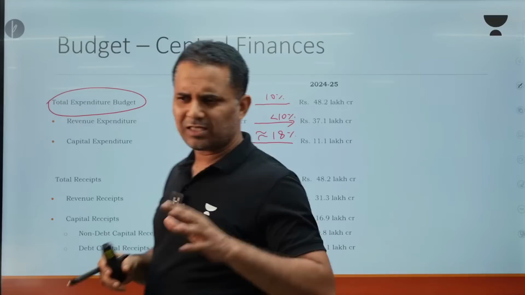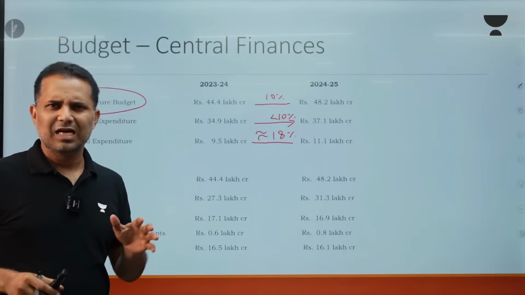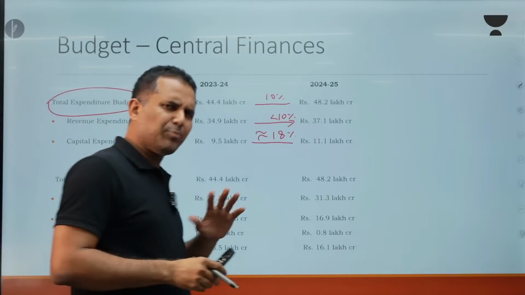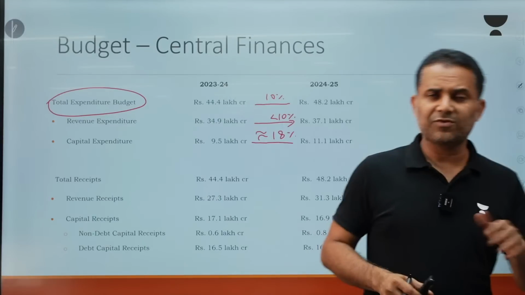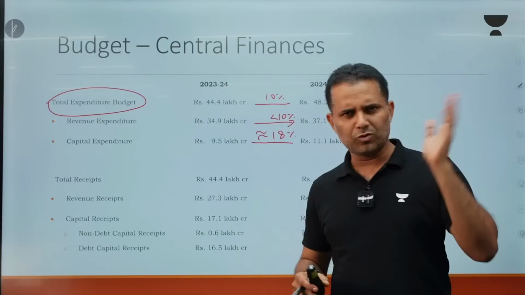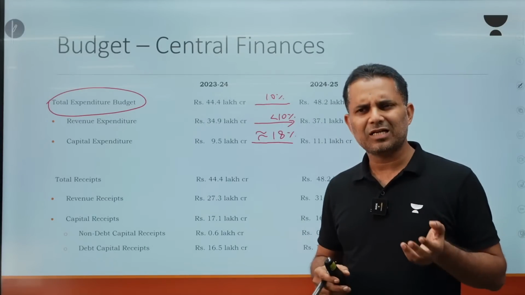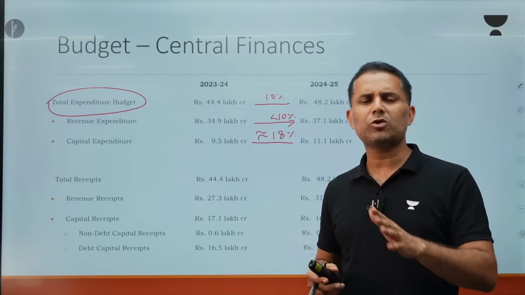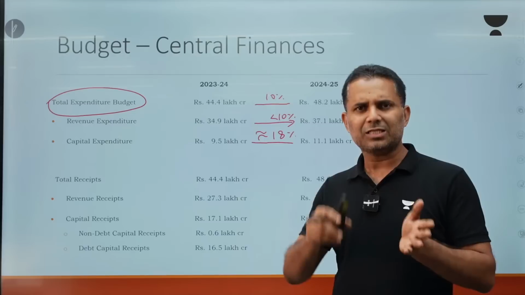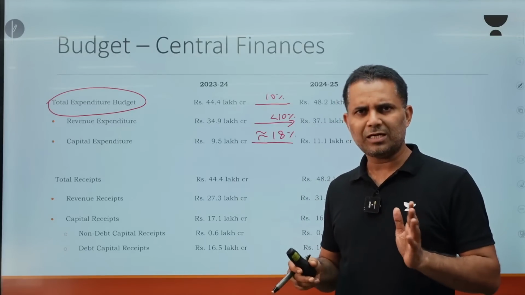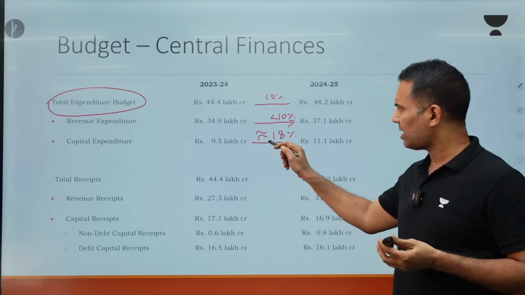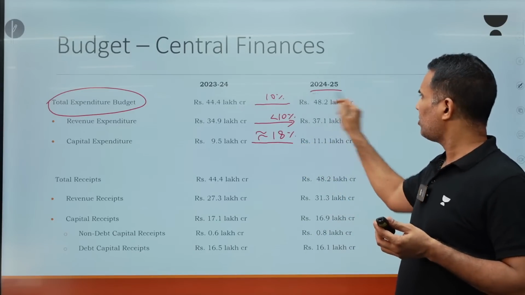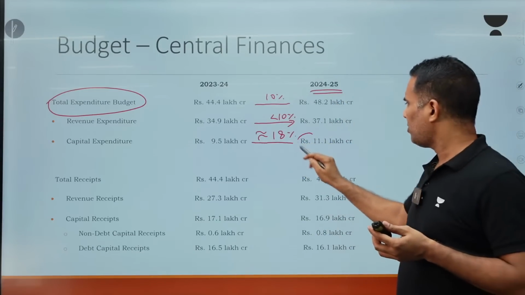Even though Nirmala Sitharaman's budget speech didn't talk much about infrastructure, the way the government used to do in the previous budgets, a lot of people ask me, isn't the government going to spend much on infrastructure? I say no, this is not true. The government is going to spend a lot on infrastructure. It is just that the speech didn't focus much on that, but our capital expenditure is going to increase 18% in this 2024-25 budget, to 11.1 lakh crore.